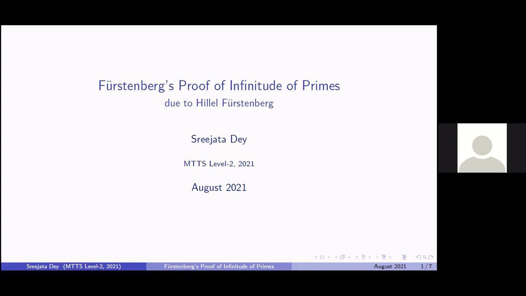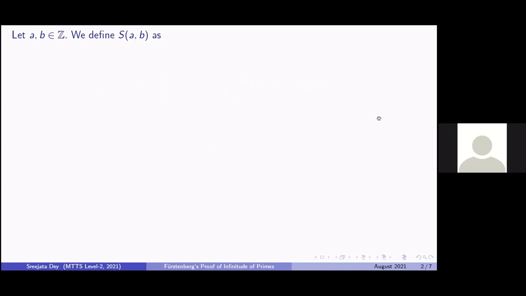There are several proofs of this fact. The most common one, which we are usually taught, is Euclid's proof, which is very old, around 2000 years old. But the one which we are going to discuss today is due to the mathematician Furstenberg. It was first published in 1955. It's a topological solution of this problem, which is otherwise in number theory. So for the purpose of our proof, we need a specific family of subsets of integers, which we define as S_{A,B}, where A and B are integers. So how do we define it?